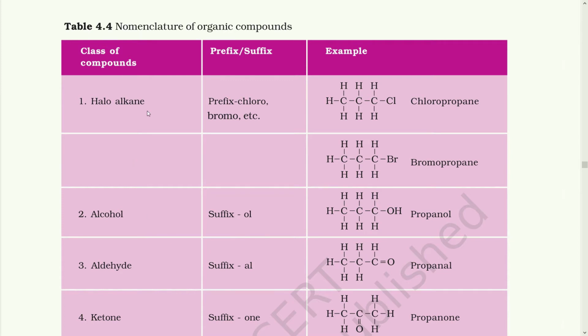For a halogen alkane group, the prefix, that means the starting word, changes to chloro and bromo. Here if you can see, there are 3 carbon atoms, 1, 2 and 3. That means it is a propane. But one hydrogen is replaced by chlorine. It is a halogen compound. So its name would become chloropropane. In the same manner, if it is replaced by Br, that is bromine, its name would become bromopropane.